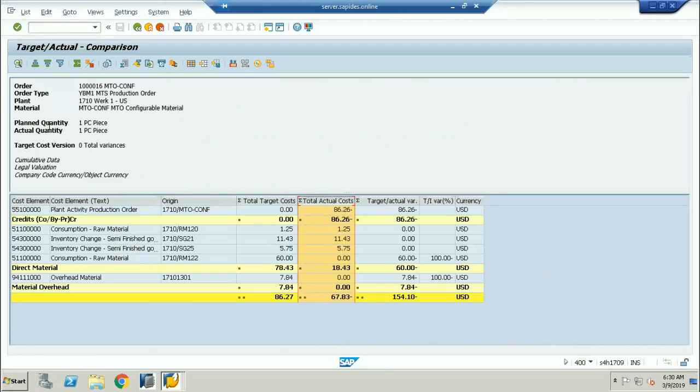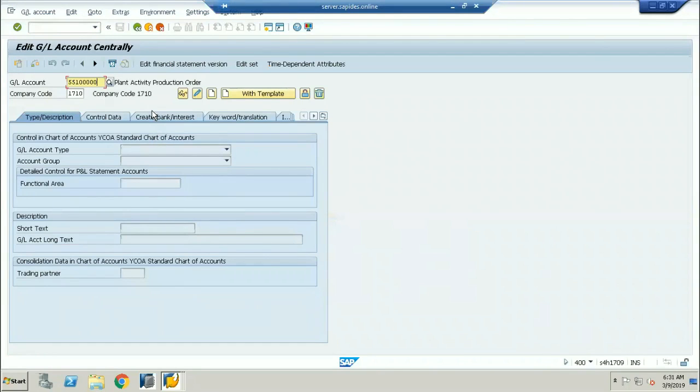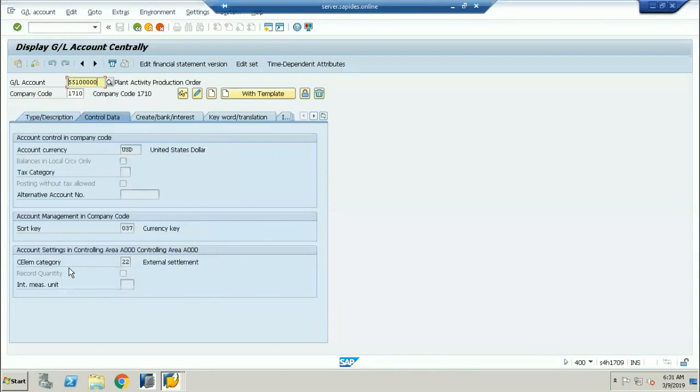Now I'll go to this particular GL account, FS00. I'm going to the GL account and I click on display. This is called the plant activity production order. Now, if I go to the control data, you can see the cost element category is given as 22. 22 is called external settlement. We are going to settle all the prices to the material at the end of your project. Once you complete your production order, you have to settle the cost to the material.